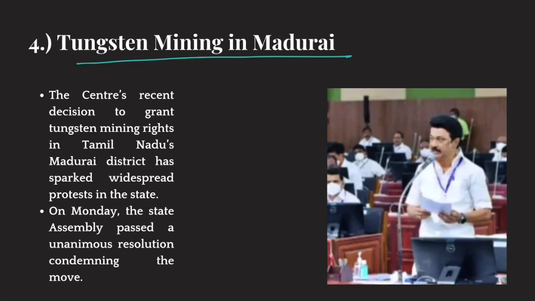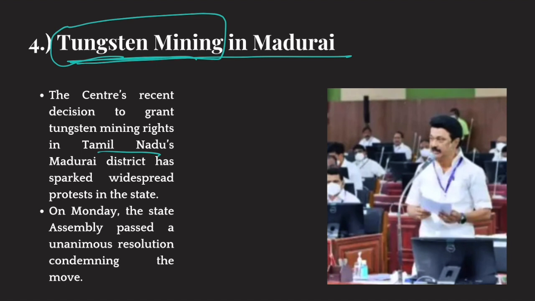Now, what has happened basically? Recently, central government decided to auction various blocks in Madurai district of Tamil Nadu. Now, those blocks would be used for mining tungsten. Okay. But the problem is that various environmentalists and archaeologists say that those regions have very fragile ecosystems. That region where tungsten would be mined would actually destroy the environment of that region. Plus, that region is also famous for various ancient temples, ancient rocks. So, it's also important for archaeology.